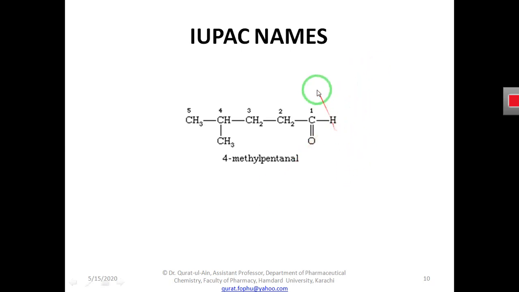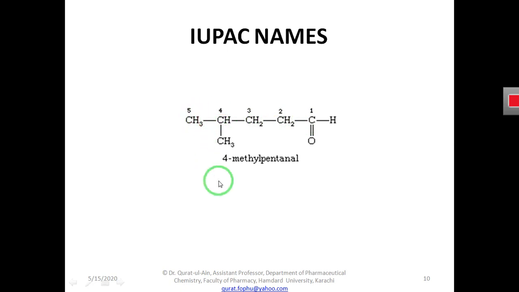Now what we have to do is number the carbon atoms. First we will number as carbon number 1 the carbon that is present in the aldehyde functional group. So this is carbon number 1, and accordingly we will increase the numbering of the carbon atoms. So this is 2, 3, 4, and 5.